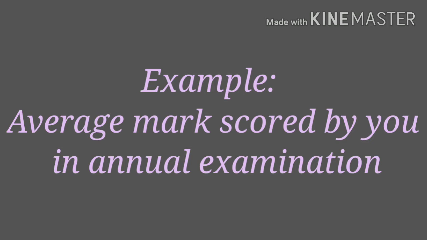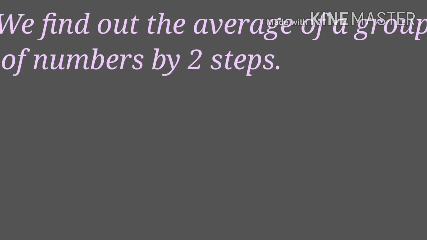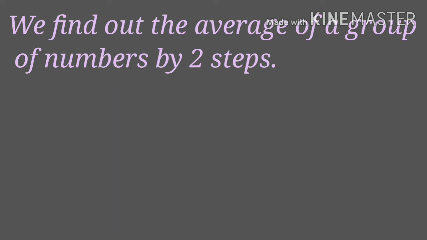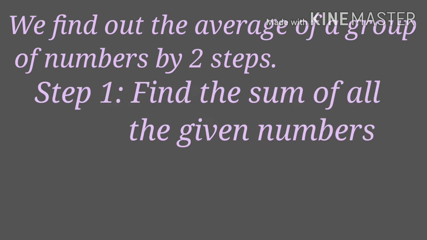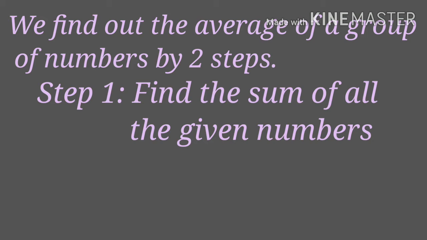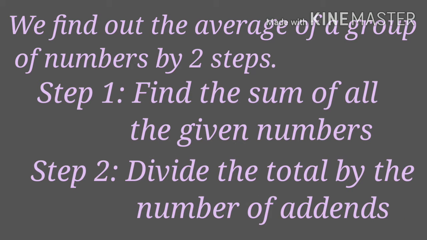Example, you may have seen in your report card the average marks scored by you in the annual examination. We find out the average of a group of numbers in two steps. Step 1. Find the sum of all the given numbers. That means adding up all the numbers. Step 2. Divide the total by the number of addends.